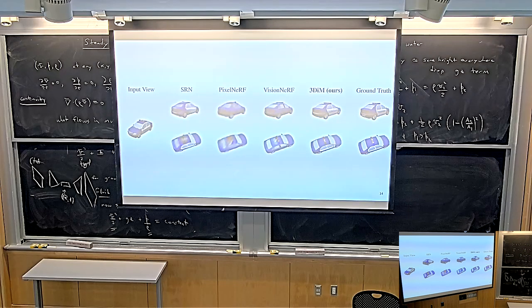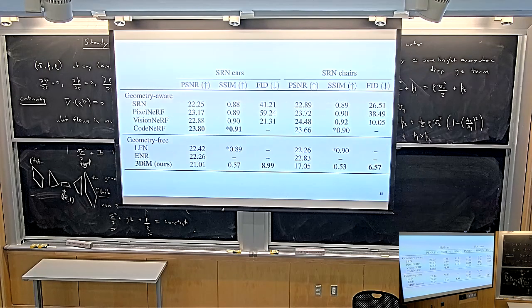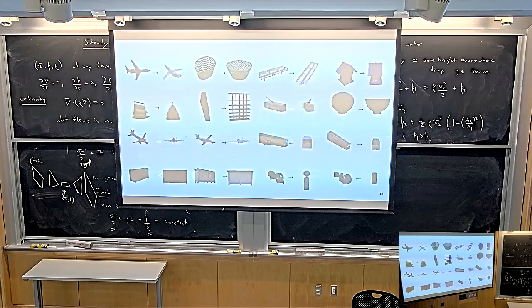Scene representation networks is the autodecoder thing. So scene representation networks is this autodecoder framework that we discussed. That is also a model where at test time, you give it a single image, and then you optimize this latent code, and then it reconstructs the object. So all of these are generalizable. We call them generalizable scene representations. Other questions? Okay, great, because then we can move on.